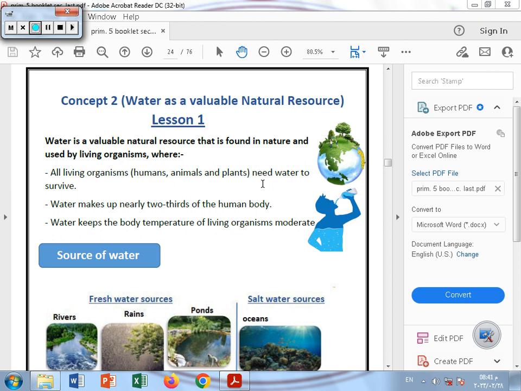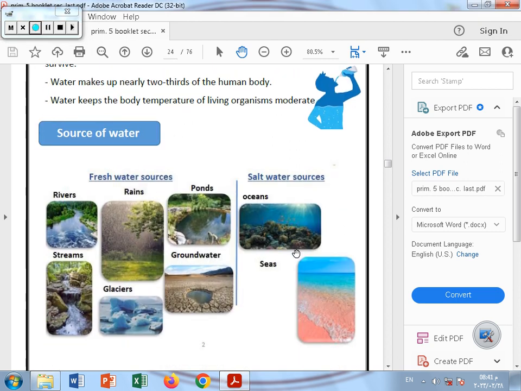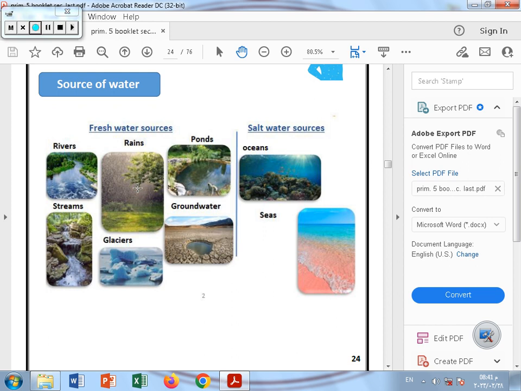And we have different sources of water. As we said before, we have fresh water and salt water on earth. For the sources of fresh water, we have rivers, rains, ponds, groundwater, glaciers and streams. And for salt water we have oceans and seas. And we know that we have lakes. Some lakes contain fresh water and some lakes contain salty water.